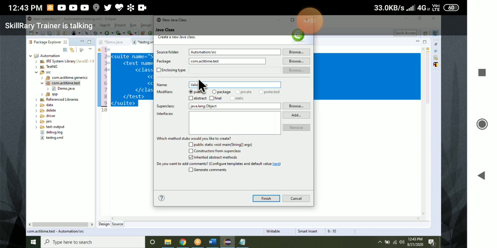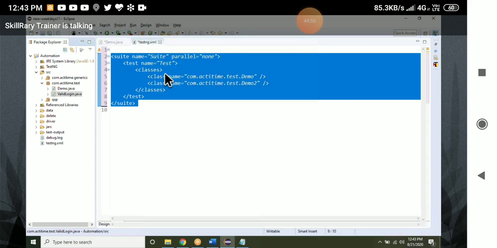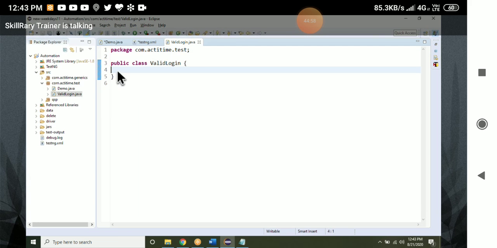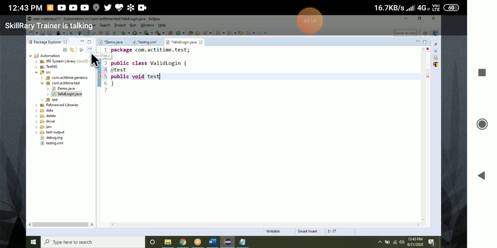Okay, let me create a class first. Valid login, anything. I can create a test class. Tell me how to create one test method. For that, you have to put @Test, void, public. Is it always void? Yes. Always public? Yes, any method. What's the method name? I can give testLogin.